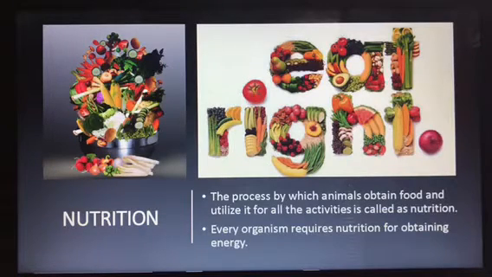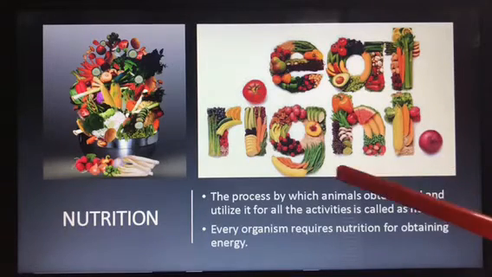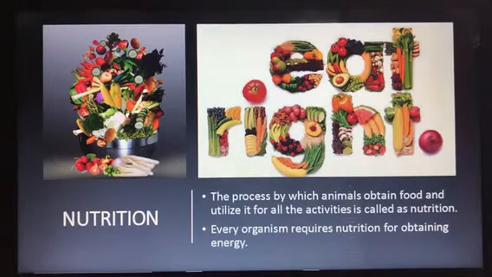So what is nutrition? Means the food which contains all the nutrition which will give energy for us to do the work. That type of food is called as nutritious food, or that is called as the nutrition. So even plants need the nutrition, even animals, all the living organisms need the nutrition. So now what is nutrition? Let us see here. Can you see in the picture here? All these are the fruits as well as the vegetables by which we get the nutrition. So the process by which animals obtain food and utilize it for all the activities is called as nutrition.